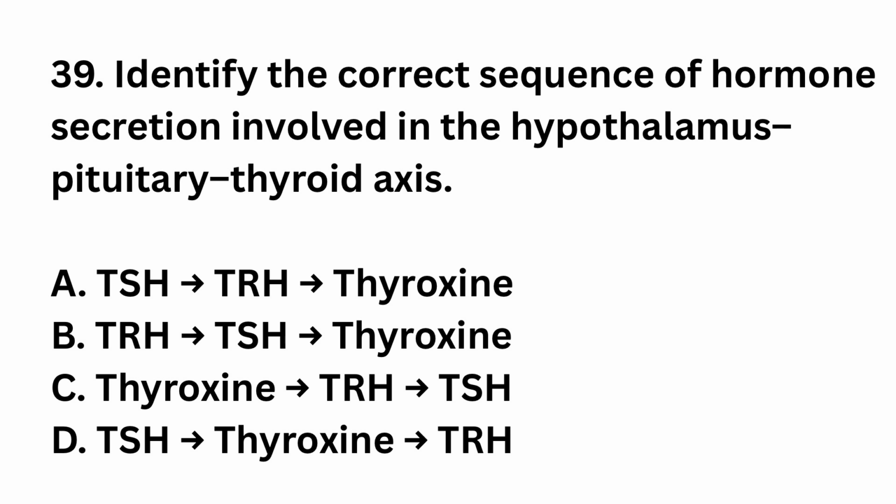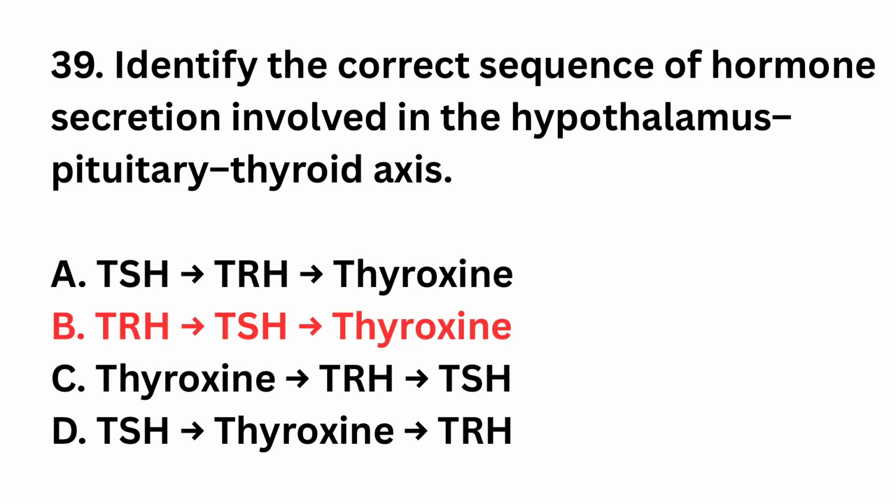Question number 39. Identify the correct sequence of hormone secretion involved in the hypothalamus pituitary thyroid axis. The right answer is option B. Hypothalamus secretes thyrotropin releasing hormone which stimulates pituitary. Pituitary releases thyroid stimulating hormone which stimulates thyroid gland to secrete thyroxine.